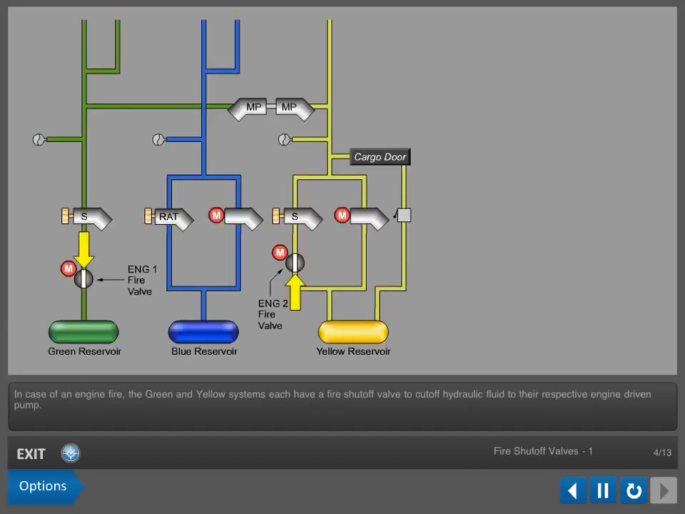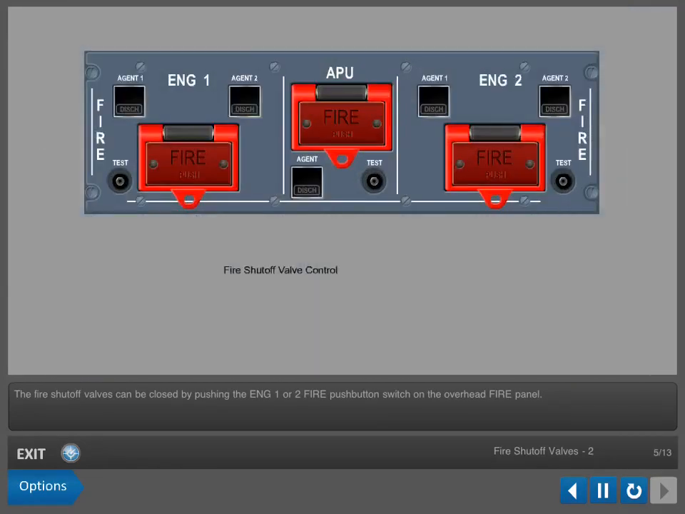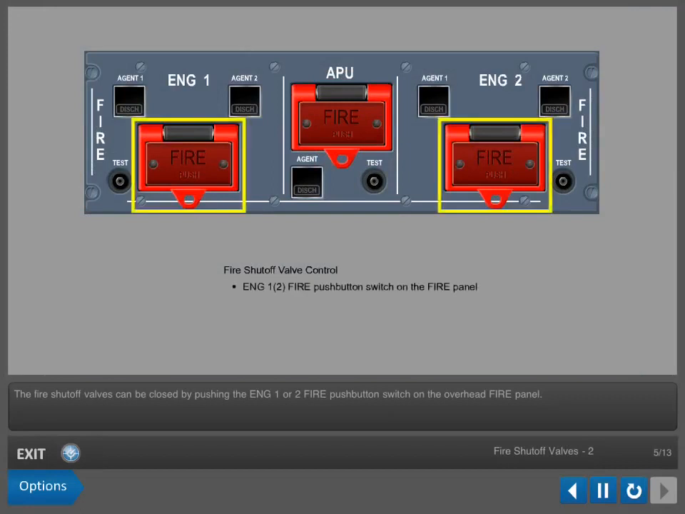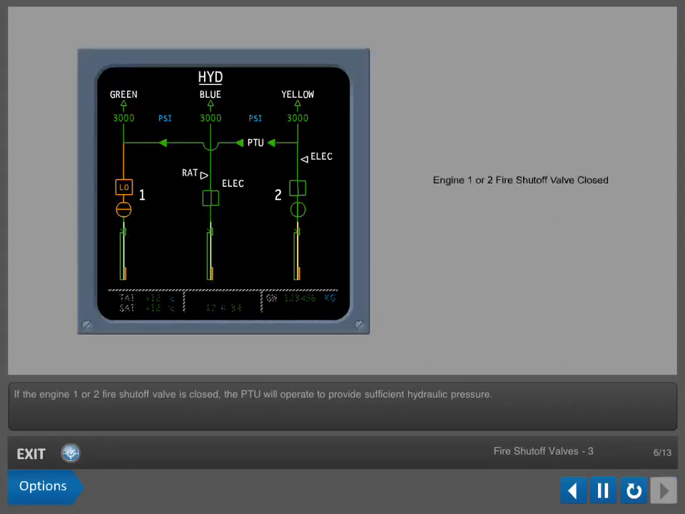In case of an engine fire, the green and yellow systems each have a fire shutoff valve to cut off hydraulic fluid to their respective engine-driven pump. The fire shutoff valves can be closed by pushing the engine 1 or 2 fire push-button switch on the overhead fire panel. If the engine 1 or 2 fire shutoff valve is closed, the PTU will operate to provide sufficient hydraulic pressure.